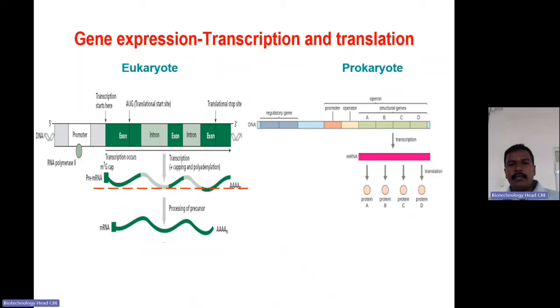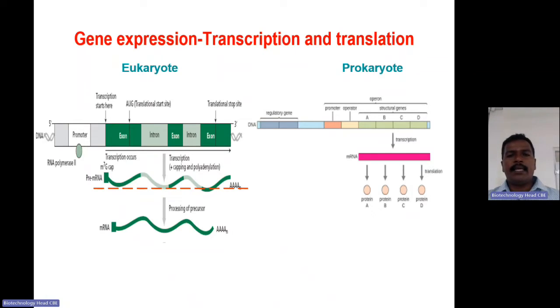Also, the gene contains exons and introns. Both exons and introns are transcribed, but the functional, mature mRNA should have only exons. The introns and remaining parts need to be removed, and the mRNA has to be modified by adding a cap and a poly-A tail for its expression. And in prokaryotes, the space is very limited, and the genetic material is also very small.